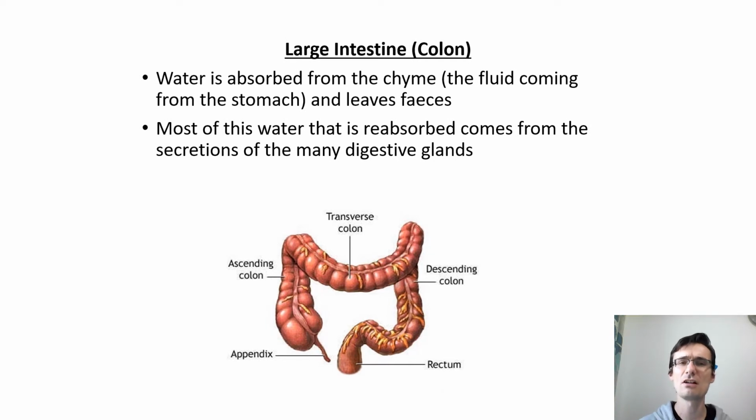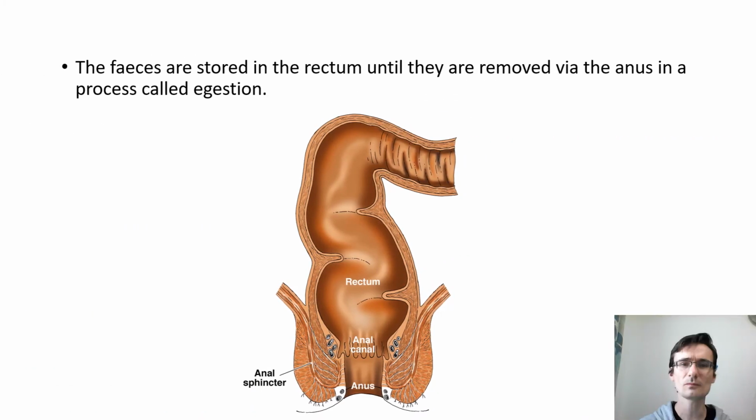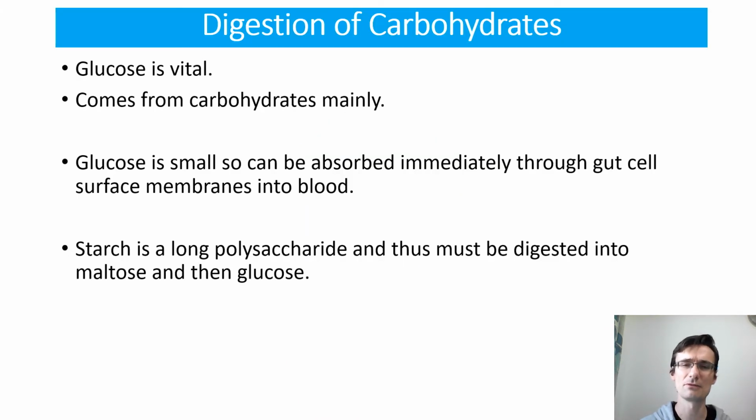The large intestines, or the colon, is where the water is absorbed into your bloodstream, and that dries out the waste. So at the end, feces are stored in the rectum until they can be removed later on. That's called egestion, not excretion, because it's not a waste product. It's just undigested food. So then we're going to look at digestion of carbohydrates today.